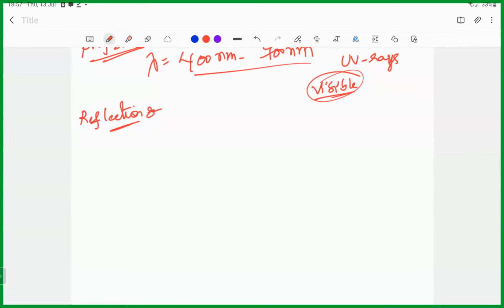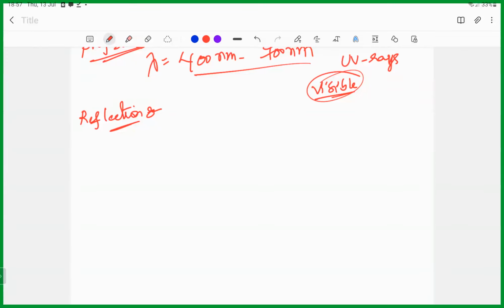The CP distance is the radius of curvature, represented by capital R. So PC is equal to the radius of curvature. This is a line passing through the pole and the center of curvature. This line is called the principal axis.